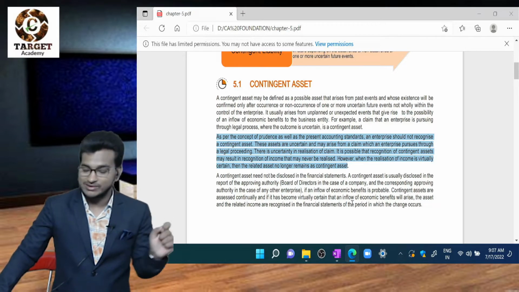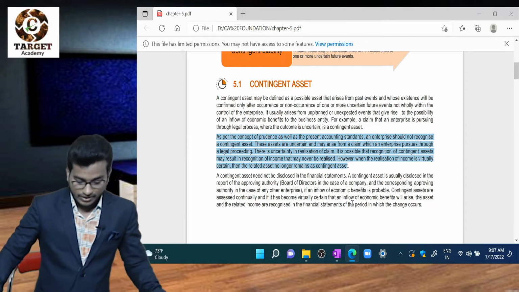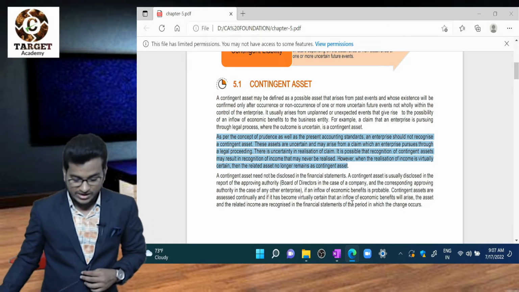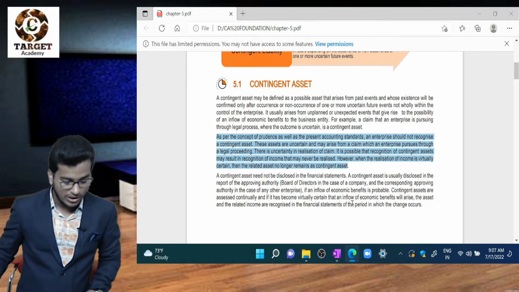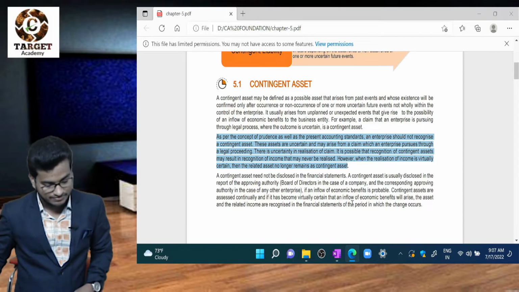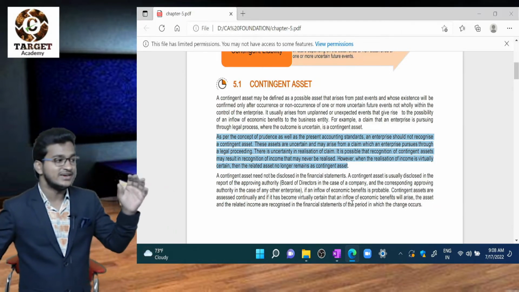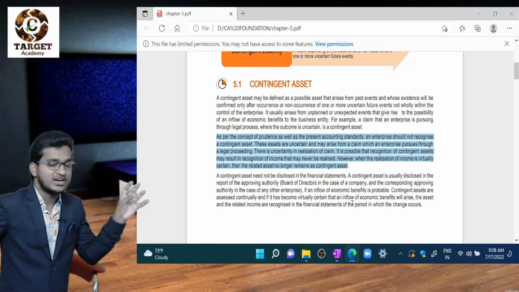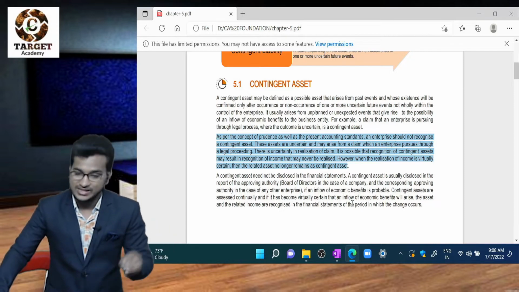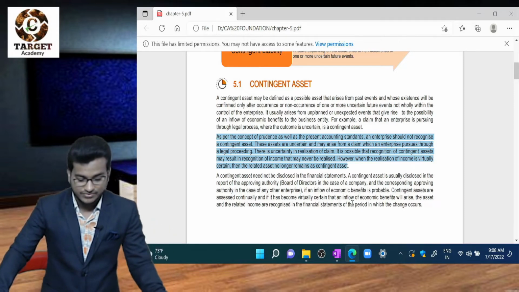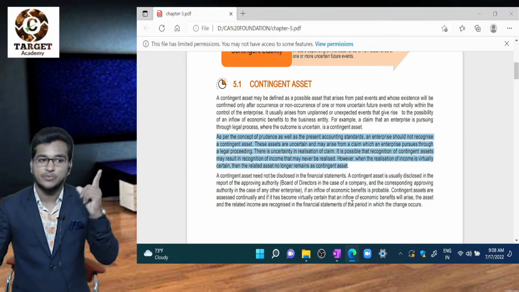So we should not recognize our contingent asset in my books of accounts. However, when the realization of income is virtually certain, then the related asset no longer remains a contingent asset. For example, if uncertainty is removed and certainty comes, then that contingent asset is converted into an asset, and in that case we will record the asset.